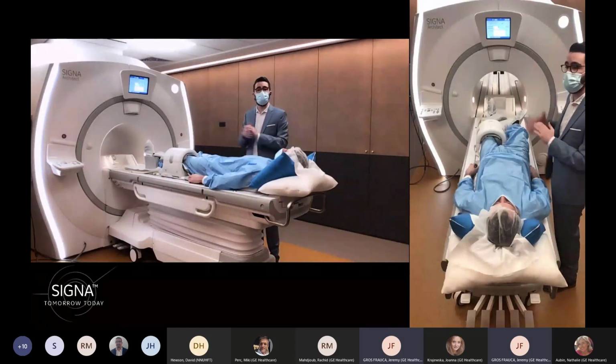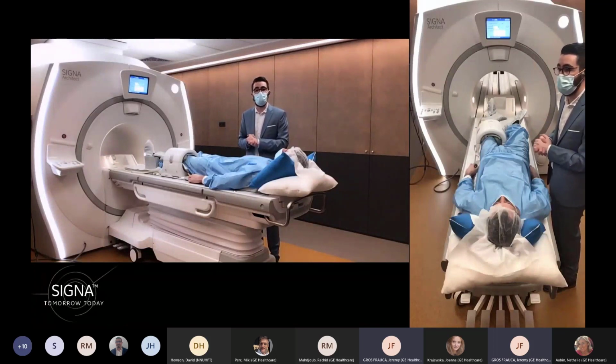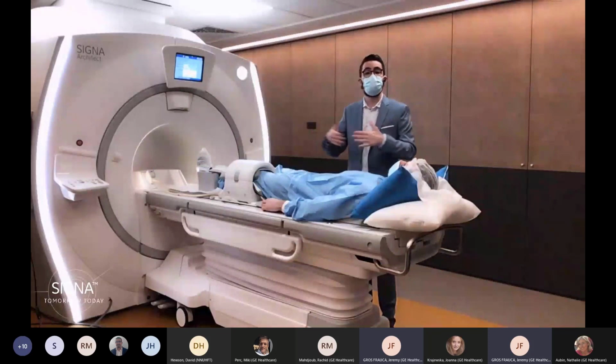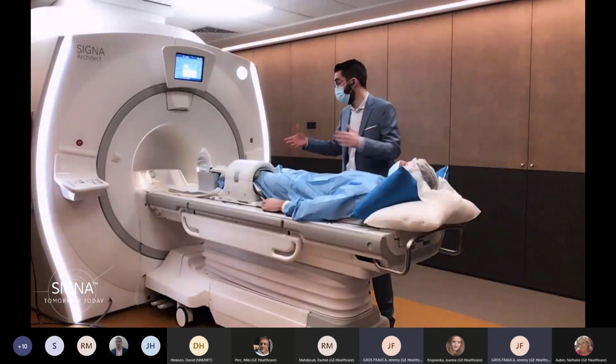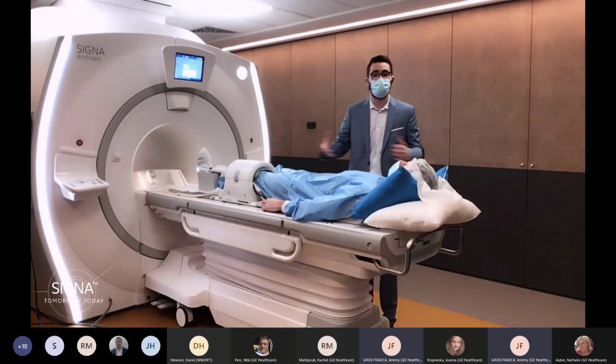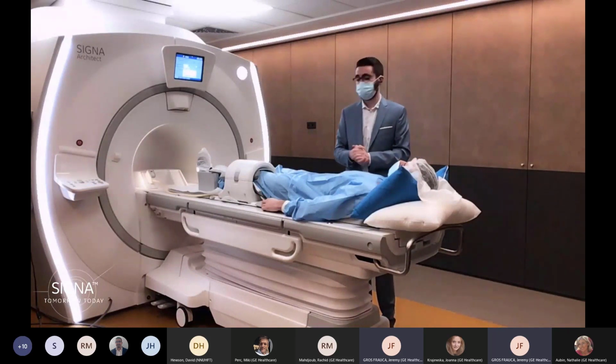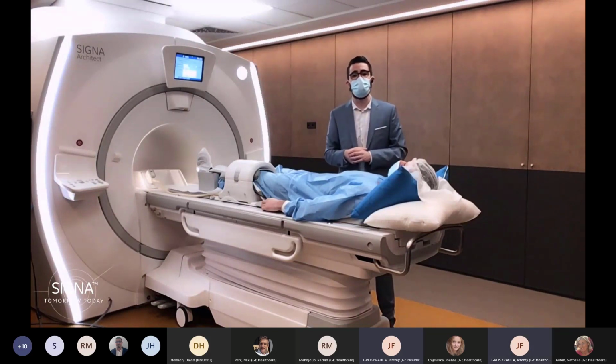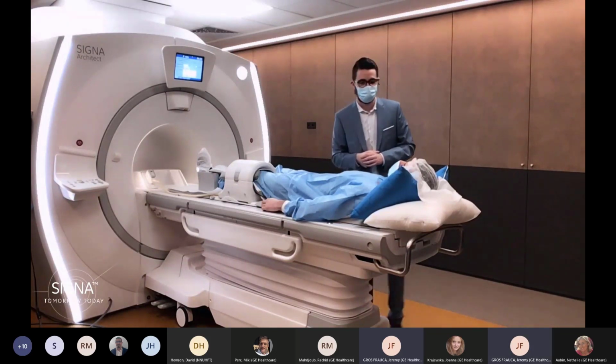Then I just have to send my patient within the bore. So it's really user-friendly. It will really smooth your workflow, and it's really reproducible. You will have more time to dedicate to your patient. So let me create the landmark, send the patient, and I'll see you in a minute at the operator console to start the scanning.